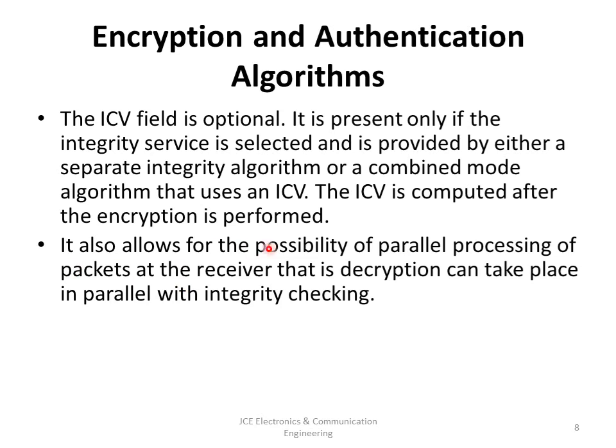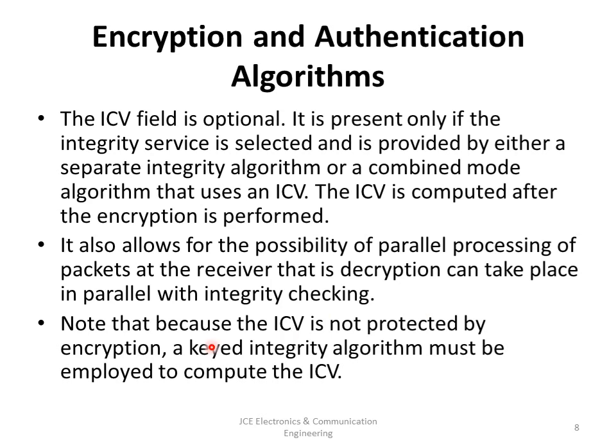This also allows for the possibility of parallel processing of the packets at the receiver, that is, decryption can take place in parallel with integrity checking. Note that because the ICV is not protected by encryption, a keyed integrity algorithm must be employed to compute the ICV.